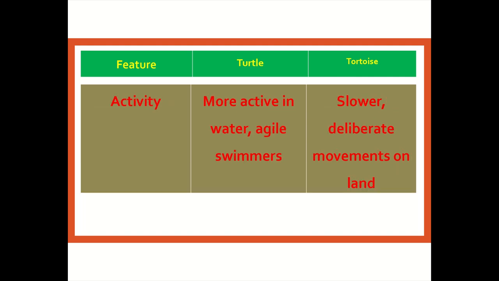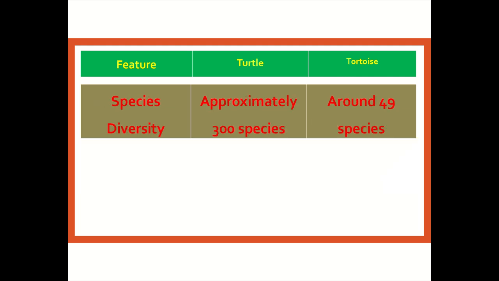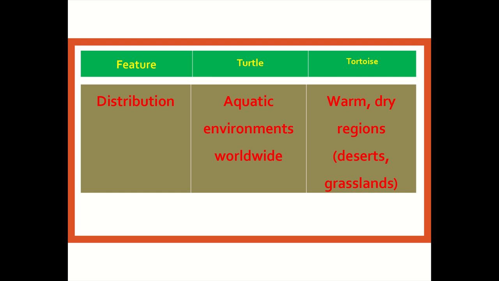Activity: the turtle is more active in water and an agile swimmer, and the tortoise is slower, with deliberate movements on land. Respiration: the turtle is adapted for holding its breath underwater, and the tortoise is a consistent air breather with no such adaptations. Species diversity: approximately 300 species of turtle, and around 49 species of tortoise. Distribution: turtles live in aquatic environments worldwide, and tortoises in warm, dry regions, deserts, and grasslands.